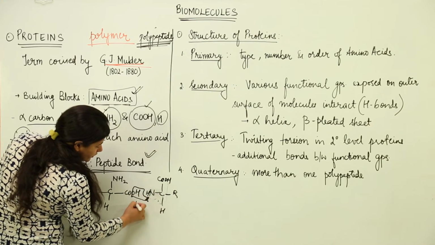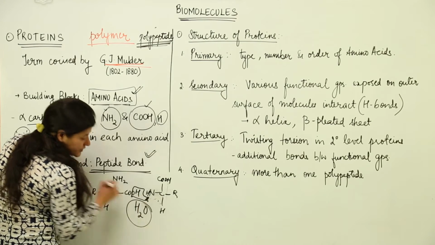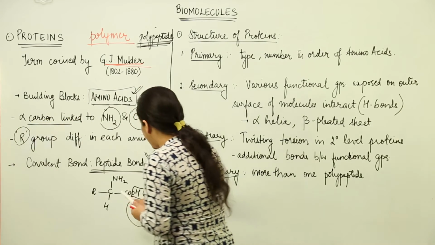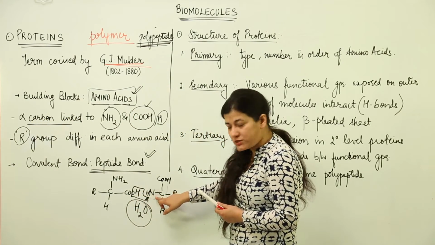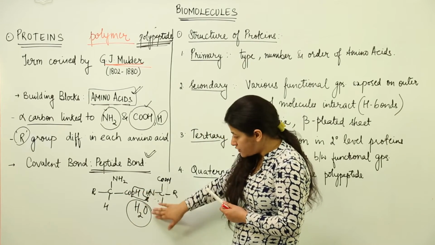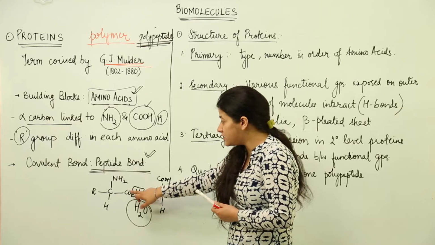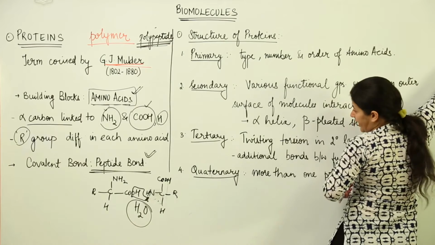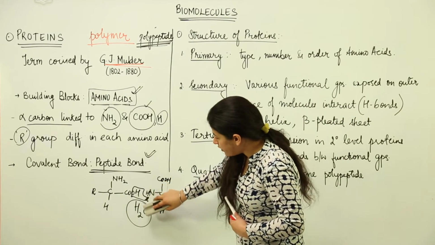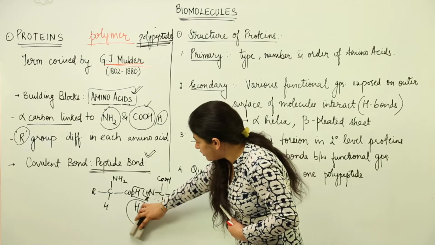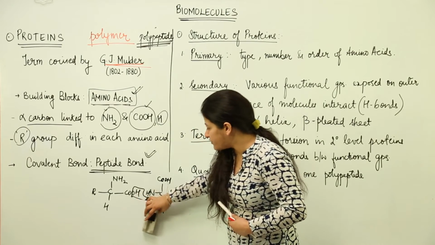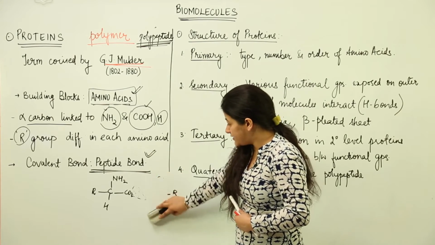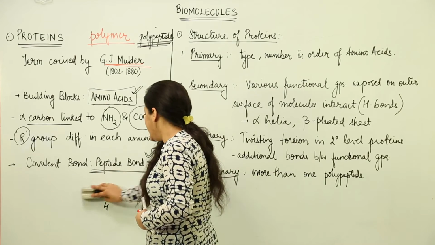Okay. The water molecule gets deducted, dehydration synthesis takes place, and the bond formed is between C, O, N, H (CONH). This bond that is formed as a result of removal of water from these two amino acids is known as a peptide bond. You just need to have a clear understanding of what a peptide bond is: a water molecule gets removed as a result of interaction between the amine group and the carboxylic group of two adjacent amino acids, and the peptide bond formation takes place.